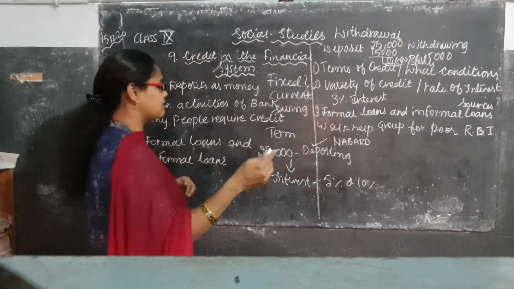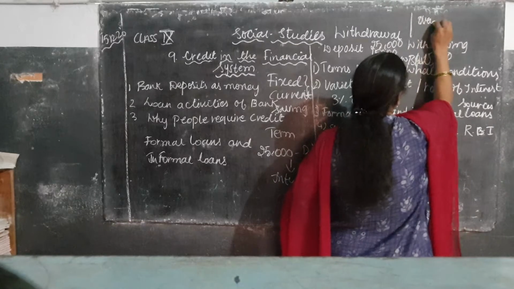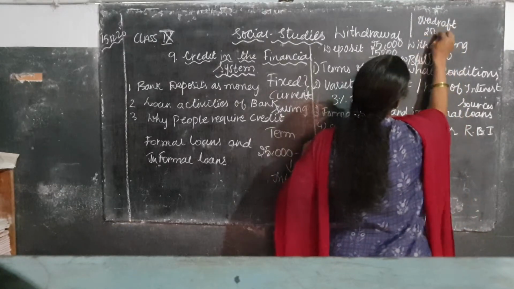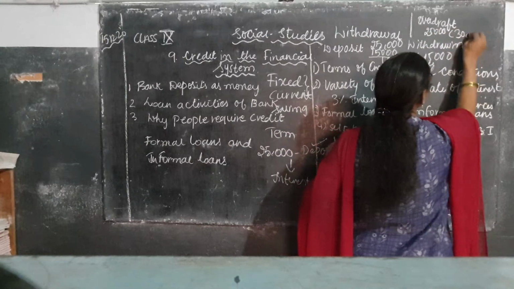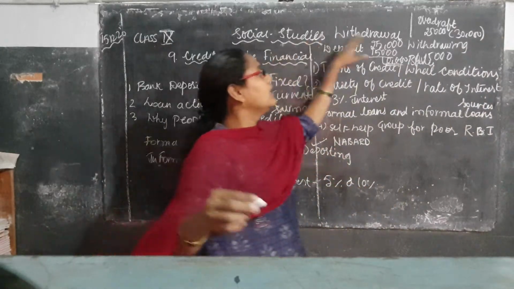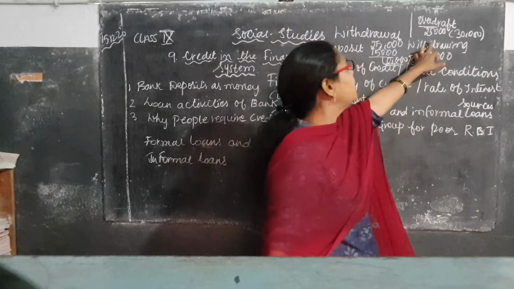One more thing I will explain. What is an overdraft? For example, you deposit 25,000, and you want to withdraw 30,000. Here, listen carefully, children. What is the meaning of the overdraft?